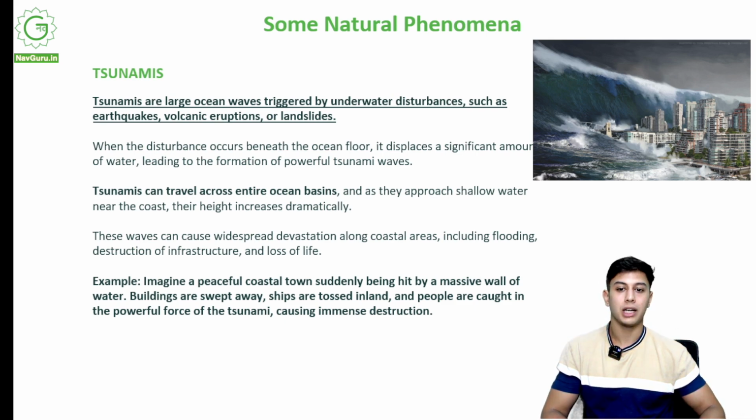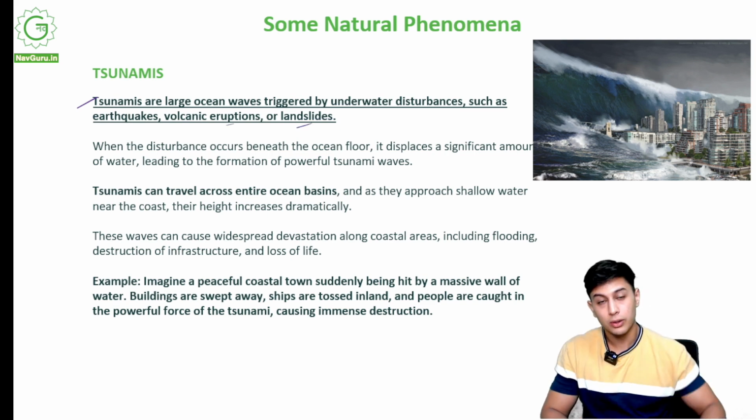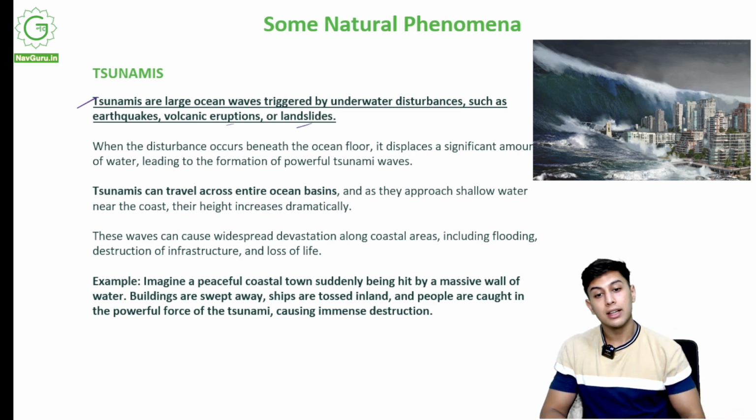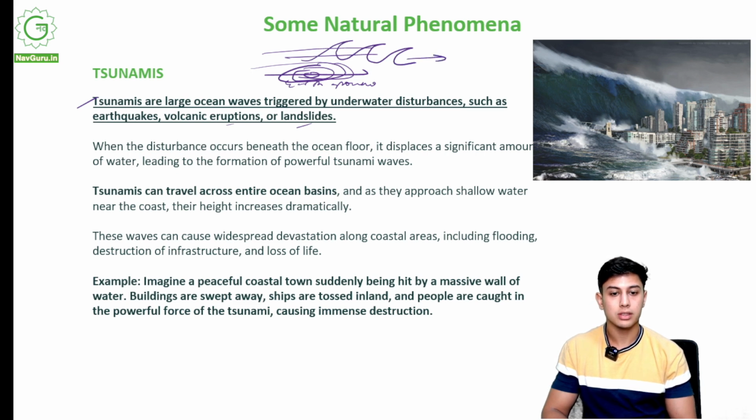Now we come to tsunamis. What are tsunamis? Tsunamis are large ocean waves triggered by underwater disturbances such as earthquakes, volcanic eruptions, or landslides. So now there is land under that sea as well. If there is an earthquake under the sea, supposedly this was the ground, there is a lot of water over it, this is the sea, and this part gets some seismic waves, and there is an earthquake under the sea. This will send a long wave across the sea in different directions, and it will also hit the land.